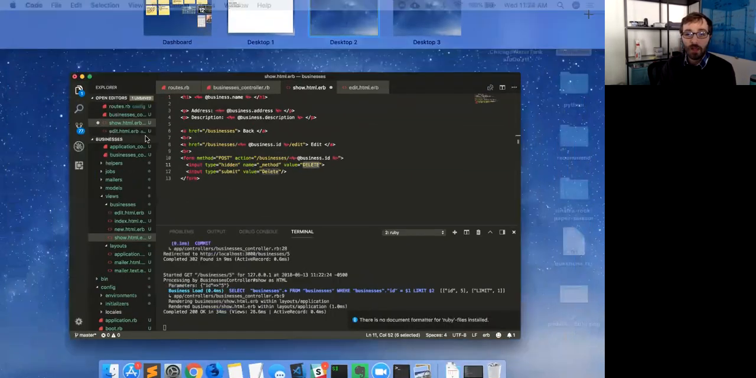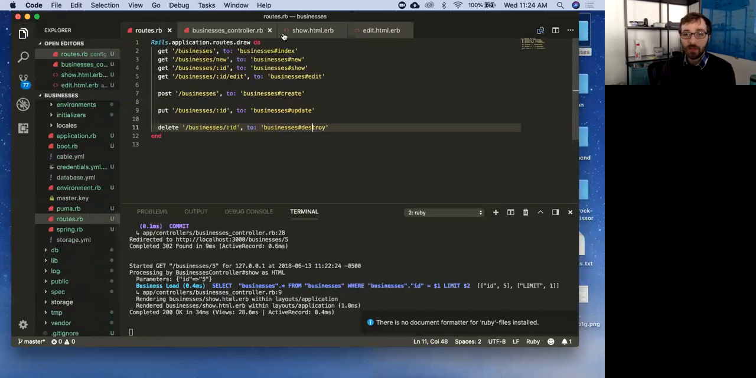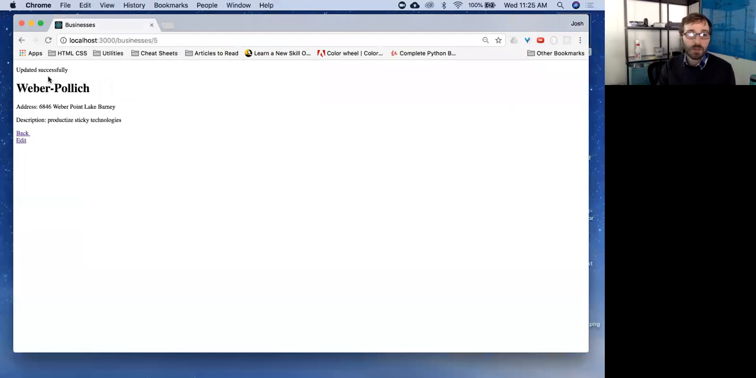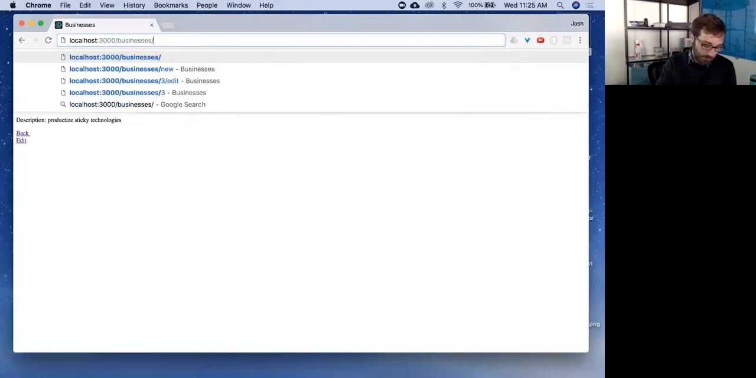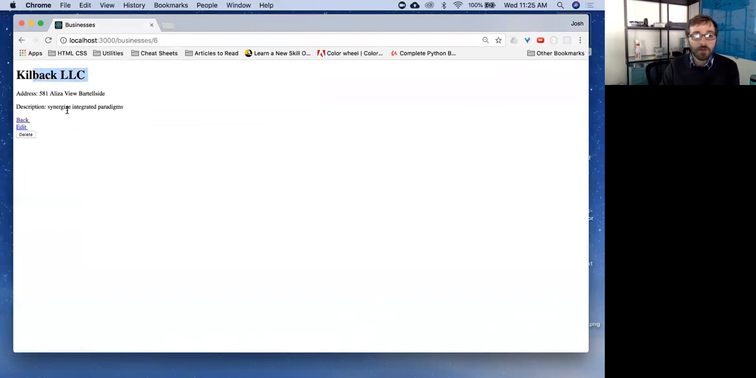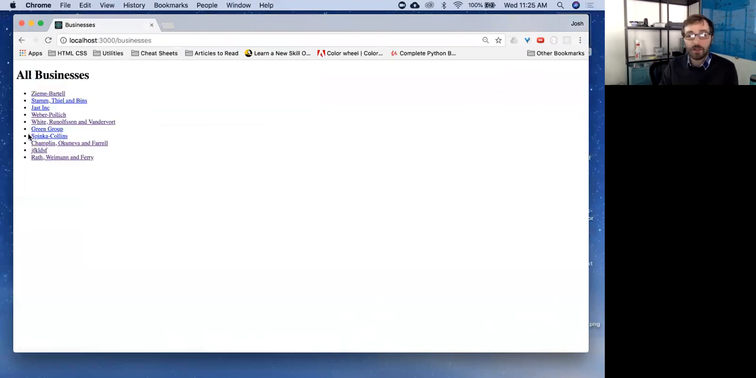Cool. That will hit my route, which is here, which will send me to my controller, which is here, which will take care of everything and redirect me. Let's see if this works. Let's go back to slash. Let's pick one, so this Killback LLC, here it is right here. I could edit it if I want to, but I have this delete right here. If I click delete, you can see it went in, deleted it, removed it from the list, and brought me back here. Cool.